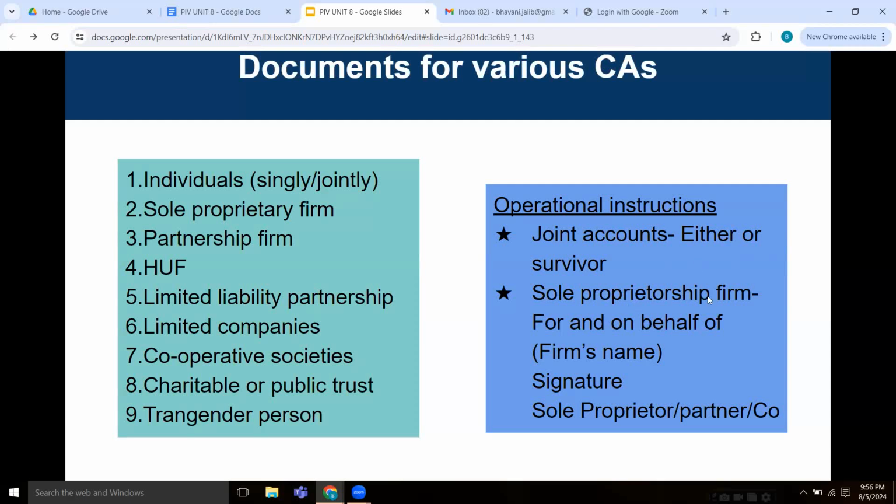And we have the sole proprietorship form, in which the seal by the proprietor will be put by saying for and on behalf of the firm's name with the signature of the sole proprietor or the partner or the company. Because the company or the proprietorship firm or the partnership firm cannot sign, there will be a proprietor or a partner or a director of a company who will be signing on behalf of the company. So these are the operational instructions.